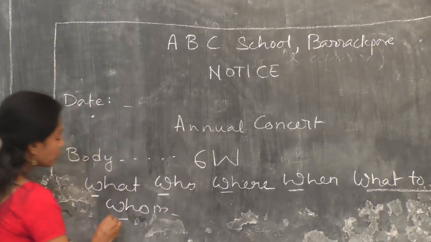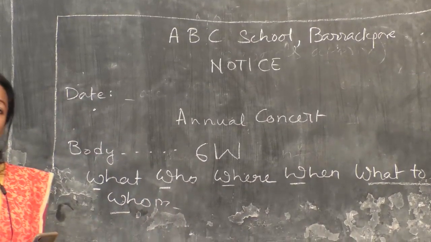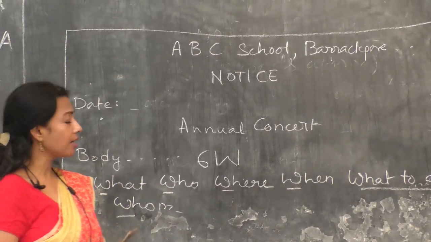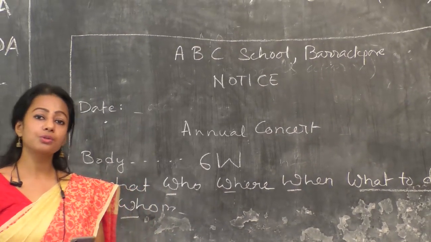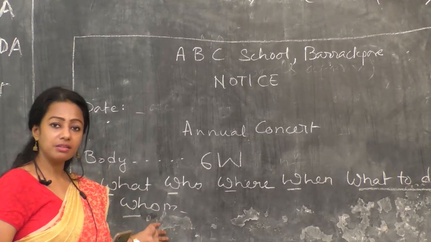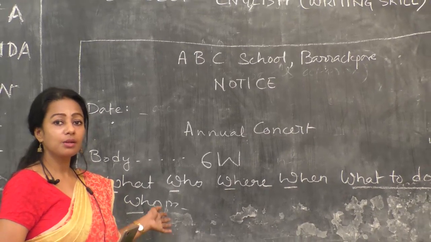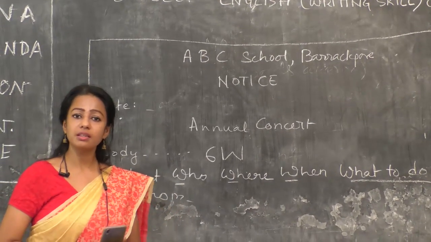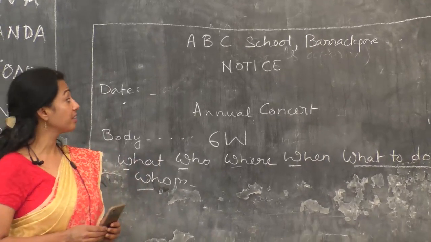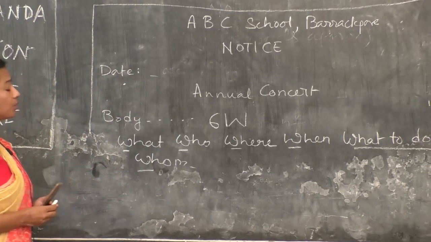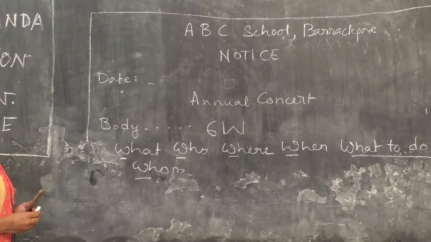It is actually whom to approach for further details. Somebody is there under the charge of this, so you have to mention his name or designation or anything else, who is responsible to give all the answers to your queries regarding the annual concert. So this is how the body of the notice is written.